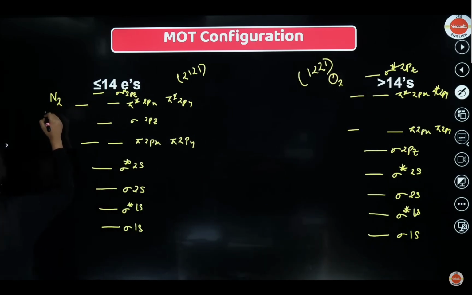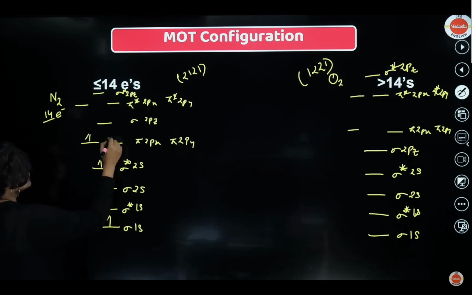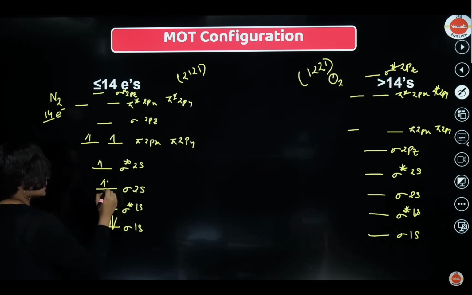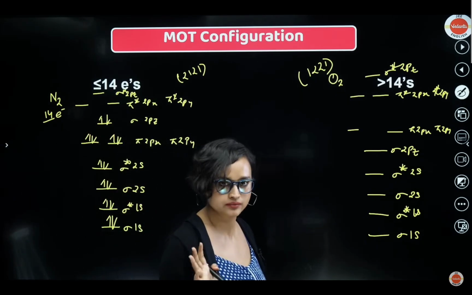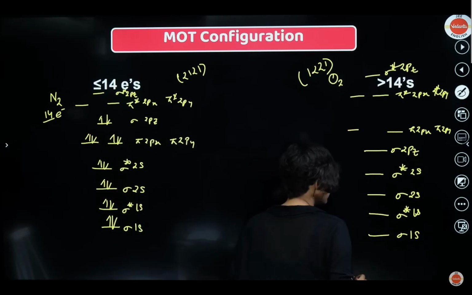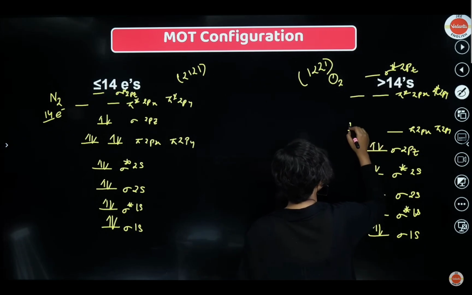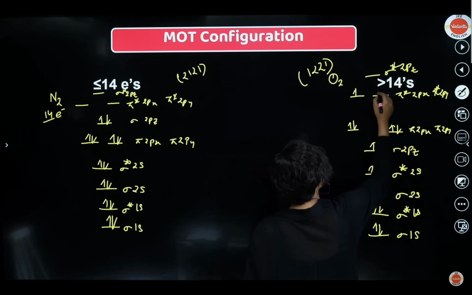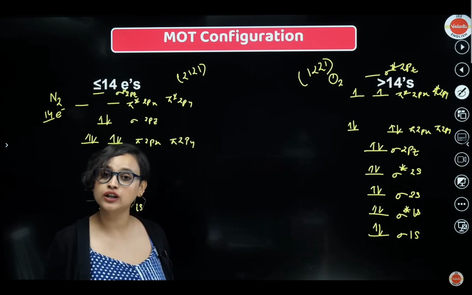Now, N2 means 14 electrons, so let's fill it. 1, 2, 3, 4, 5, 6, 7, 8, 9, 10, 11, 12, 13, 14. 14 electrons filled. Now we have to fill oxygen, that is 16 electrons. So 1, 2, 3, up to 16. Done? Getting my point? Now, do you know that from here you can calculate bond order?